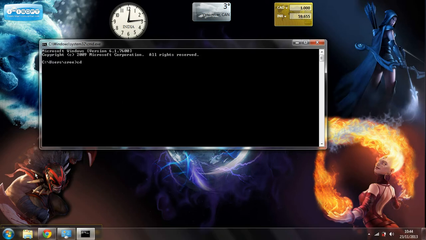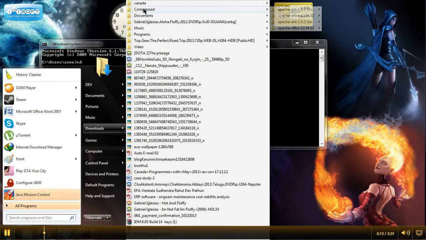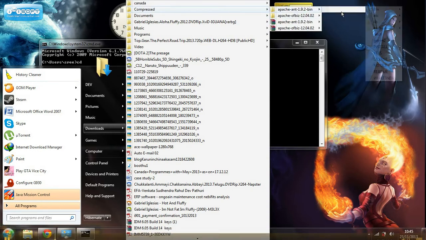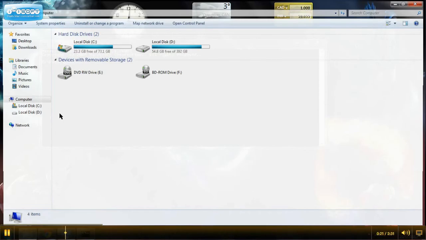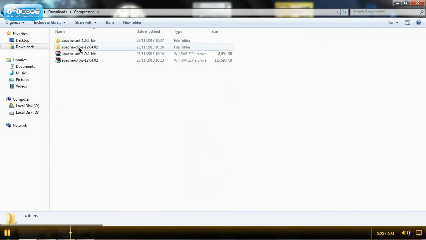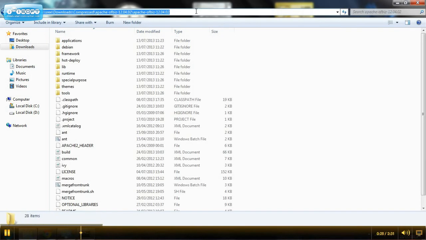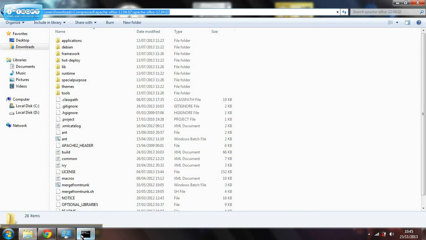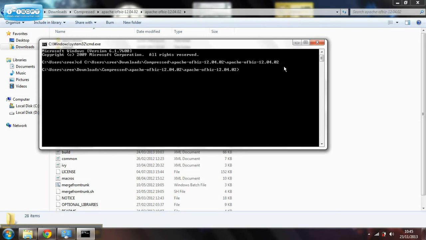Now we open the downloaded compressed Apache, and then we download Apache from the Apache folder and copy this one to the command prompt with cd, and then enter.